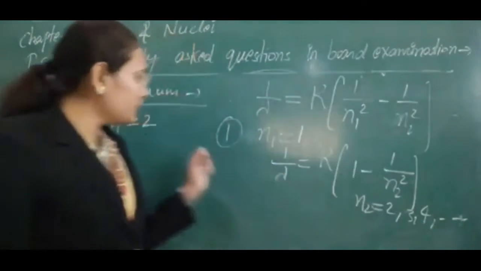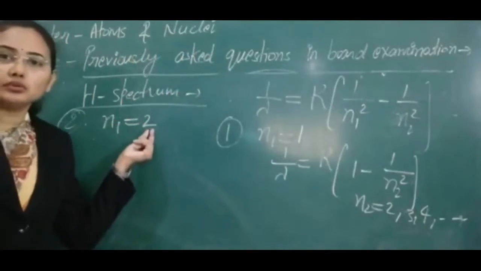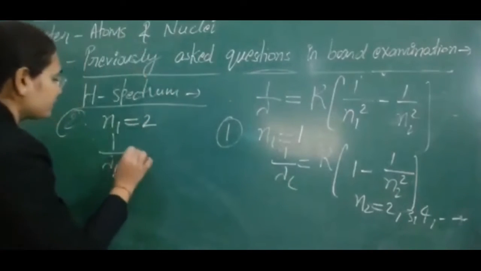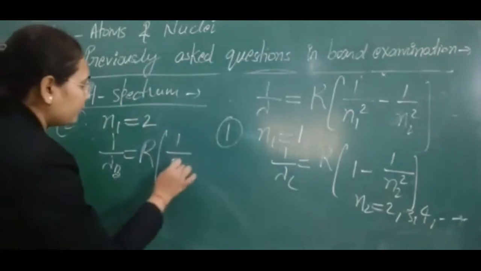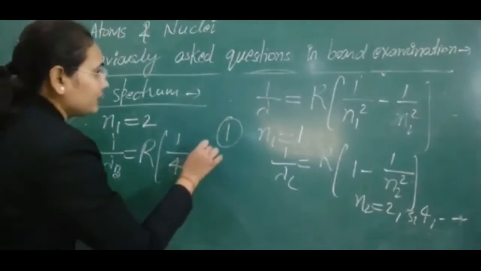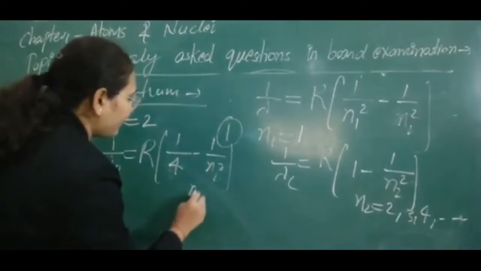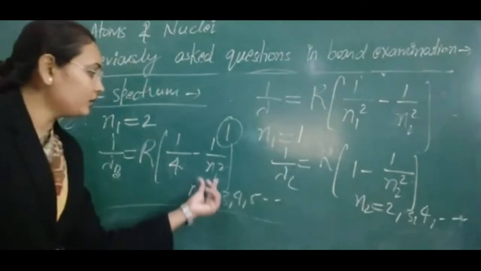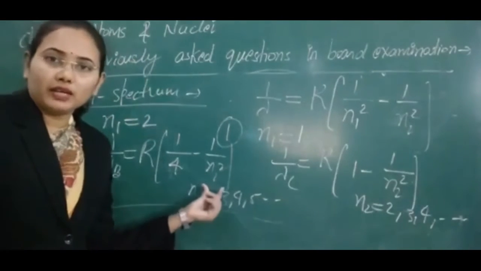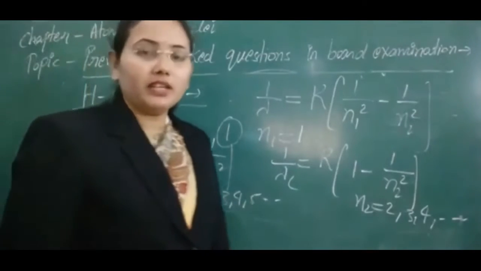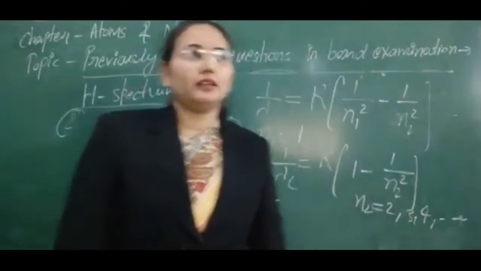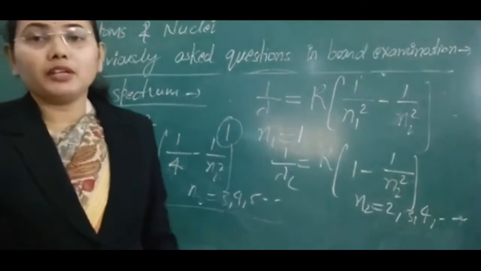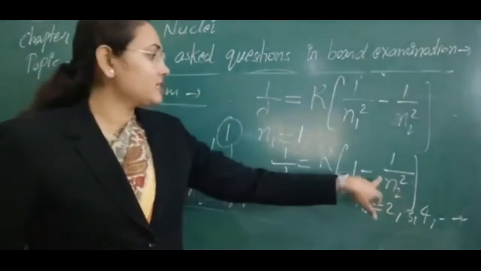So if an electron is making transition from higher to n equal to 2 state, then we can calculate the wavelength: 1 by lambda will be R times (1 upon 2 square, that is 1 by 4, minus 1 upon n2 square), where the value of n2 we can take 3, 4, 5 and so on. If we put n2 equal to 3, we will get maximum wavelength, and if we put infinite, then we will get minimum wavelength. In this case also that's it.